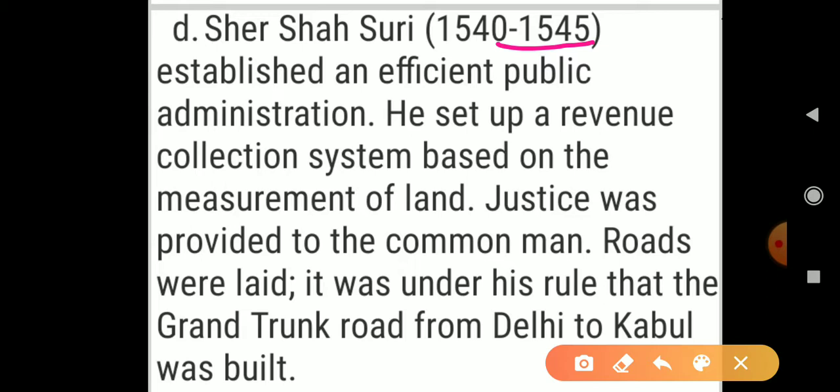He set up a revenue collection system based on the measurement of land, and justice was provided to the common man. In his reign, roads were laid. It was under his rule that Grand Trunk Road from Delhi to Kabul was built. So this is also an important point. Grand Trunk Road was built by Sher Shah Suri, and Grand Trunk Road is from Delhi to Kabul.